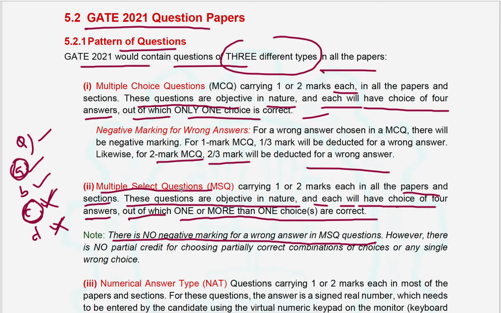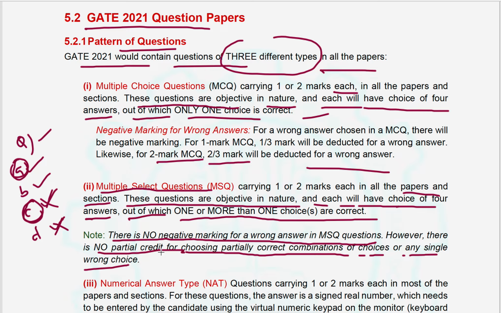Why? Because these multiple select questions don't have any negative marking. If the student chooses one right and another wrong answer, that comes under no partial credit for choosing partially correct combinations of choices or any single wrong choice. If one is correct and another one is wrong, they won't get any credit. And if the person chooses only one answer when two options are correct, that is partial credit.